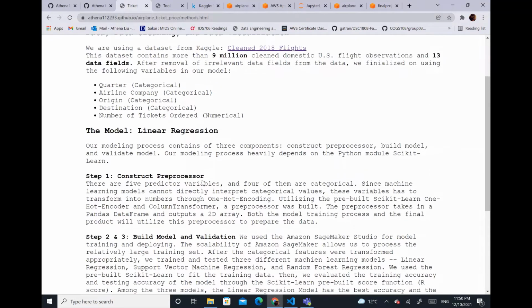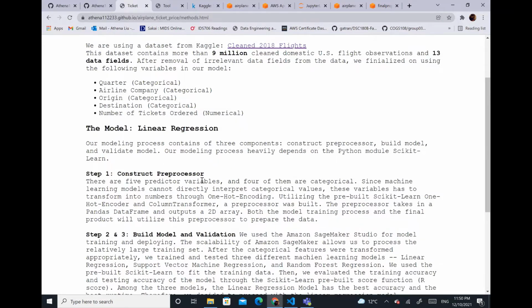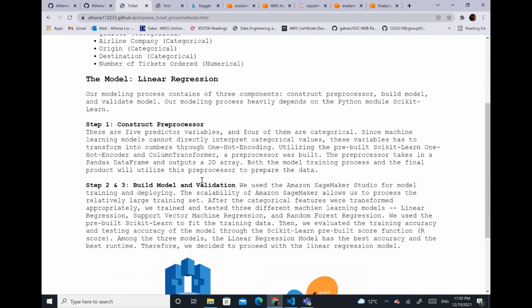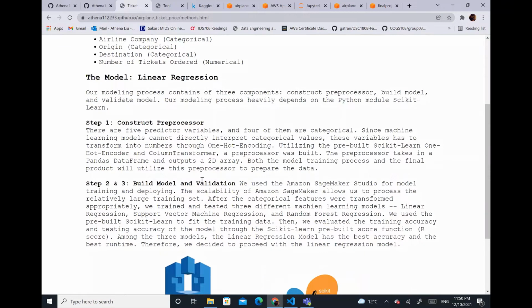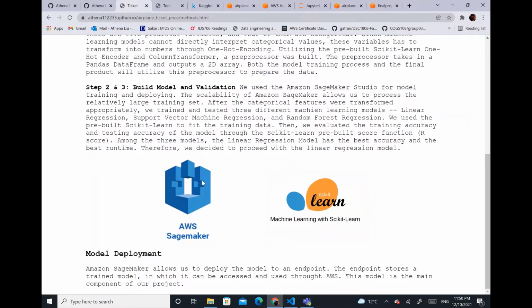We used the dataset for 2018 US domestic flights obtained from Kaggle. A linear regression model was used to predict the ticket value. We used Amazon SageMaker Studio for model training and developing, and we used the pre-built sklearn to fit the training data. Then we evaluated the training accuracy and testing accuracy of the model through the sklearn pre-built score function. And for model deployment, we also used Amazon SageMaker.